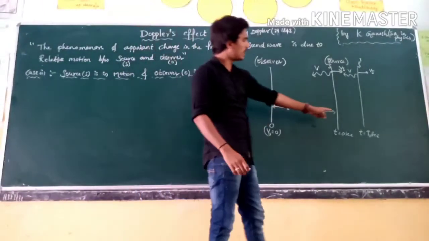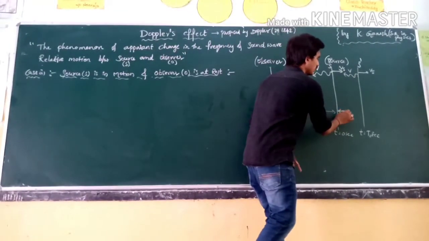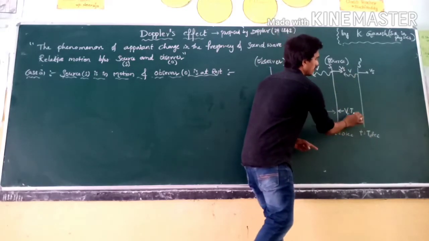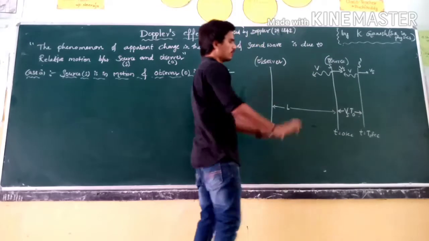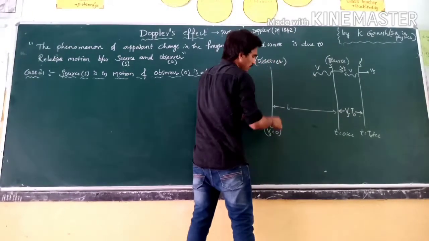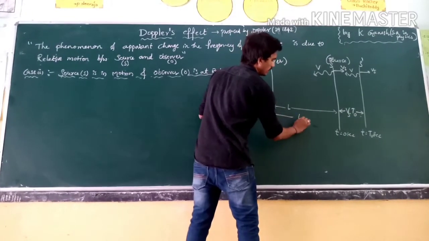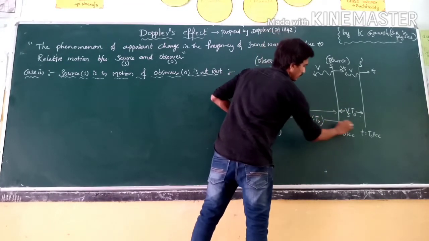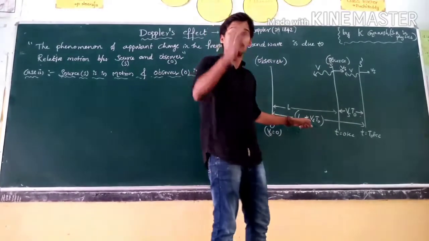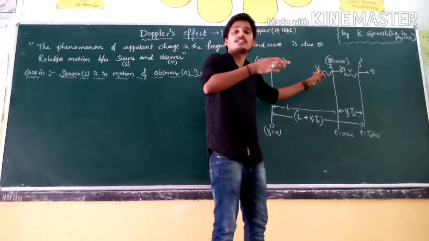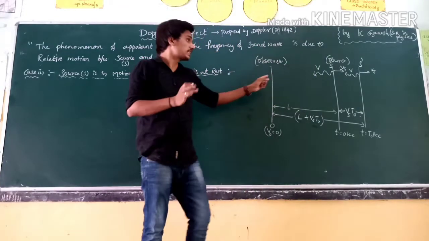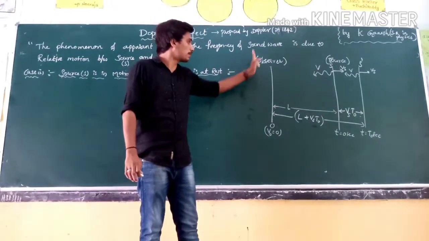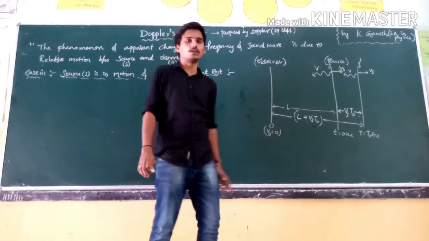So what is the distance from here to here? Distance is equal to velocity into time. The velocity of the source is vs, in the time t naught seconds. So after time t naught seconds, the total distance from the observer is L plus vs into t naught. Here vs is the velocity of the source, and v is the velocity of the sound wave, right? V naught is the velocity of the observer, but the observer is at rest, so v naught is equal to 0.